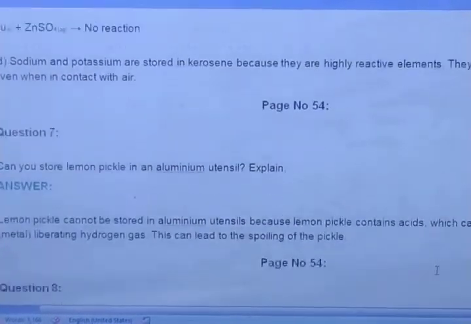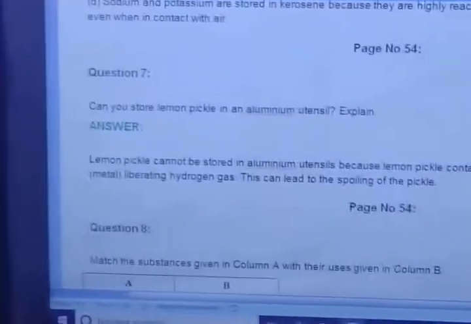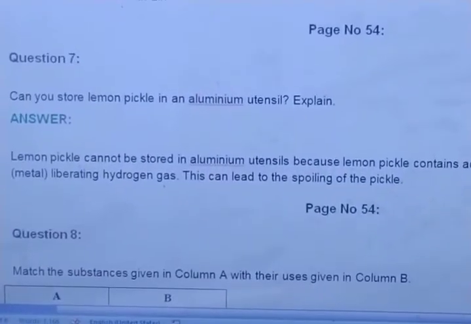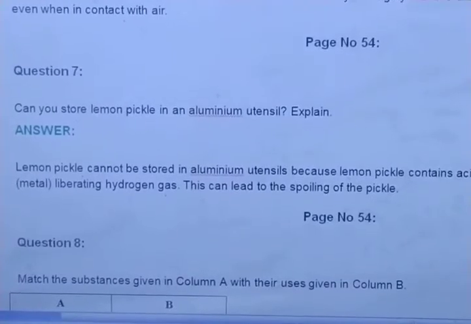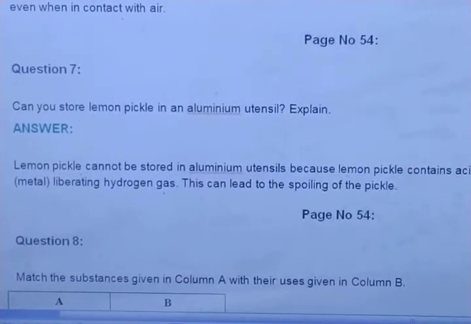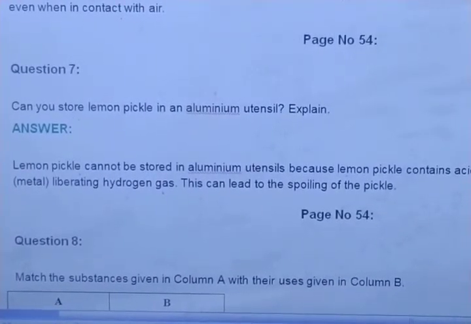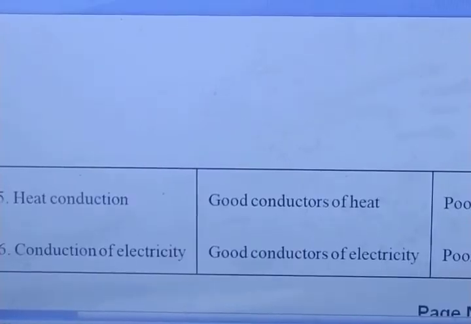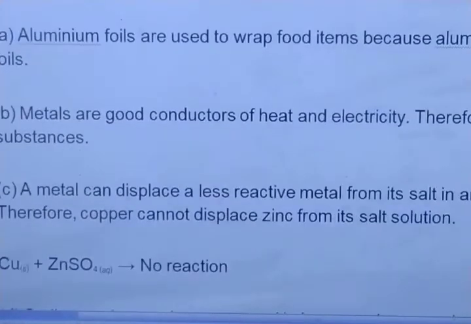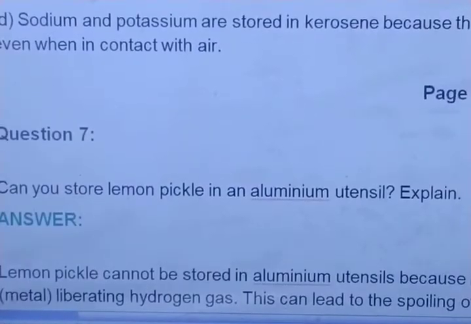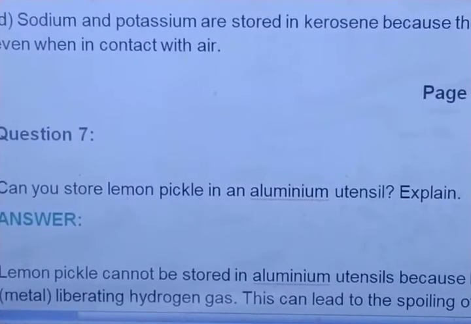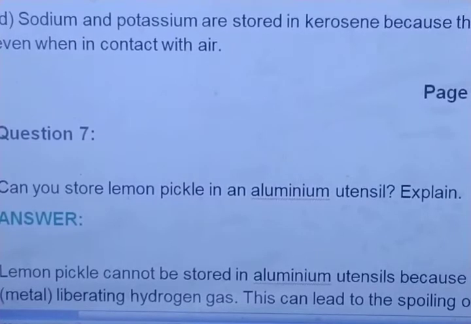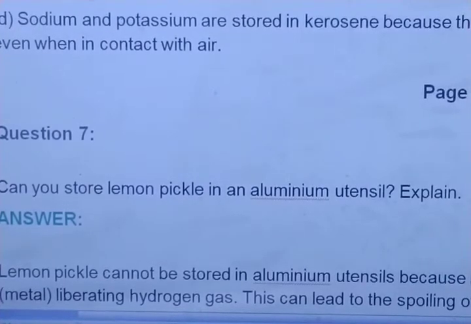Now we will move towards question number 7. What is question number 7? Question number 7 is: can you store lemon pickle in an aluminum utensil? Have you ever checked in which type of utensils lemon pickle is stored? Can you store lemon pickle in an aluminum utensil? Explain. Very important question. This question can come in the exam also.